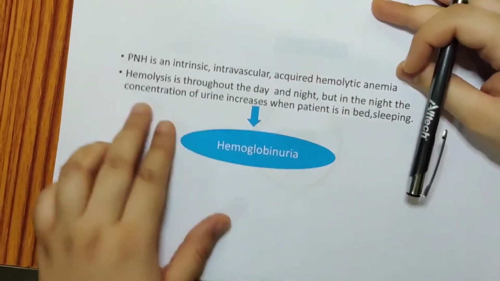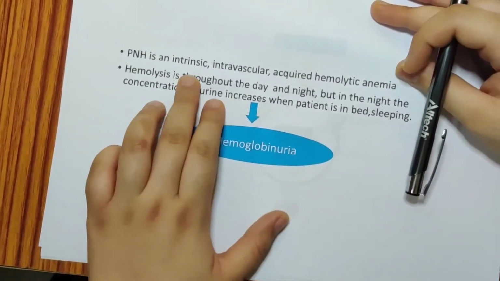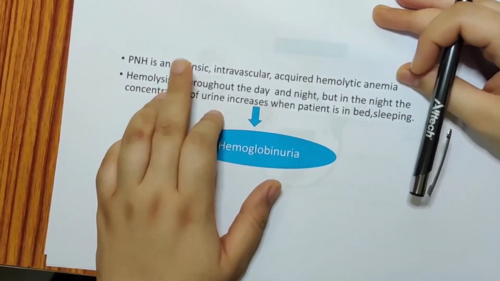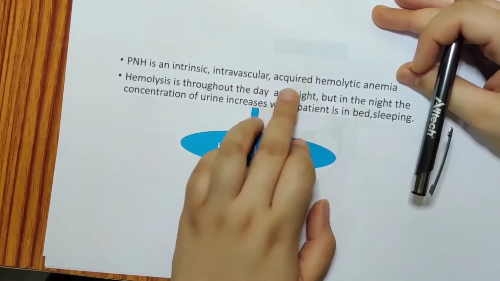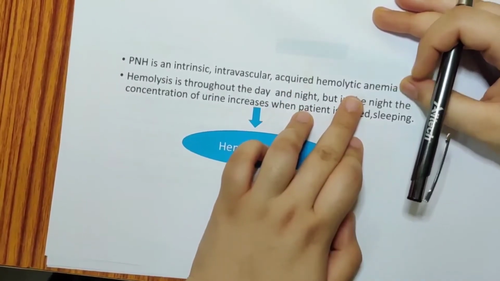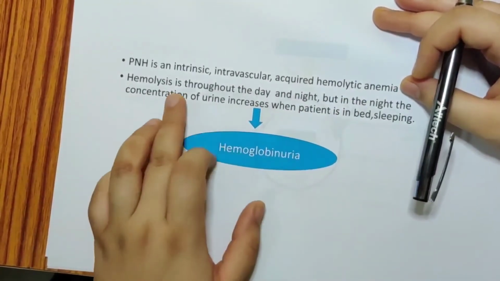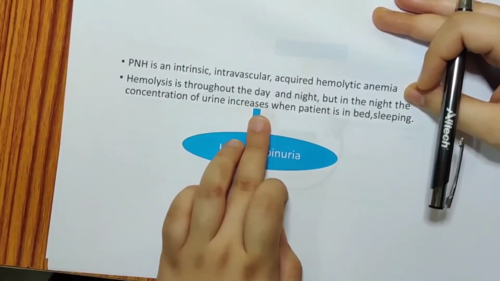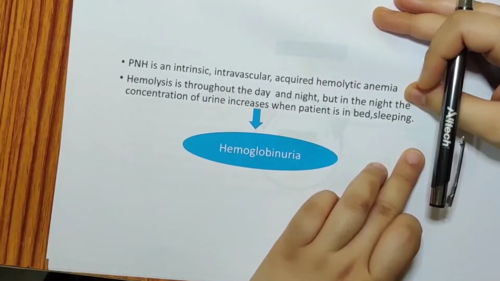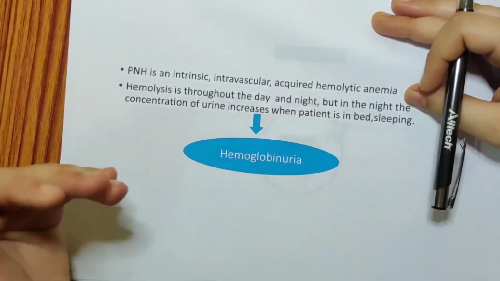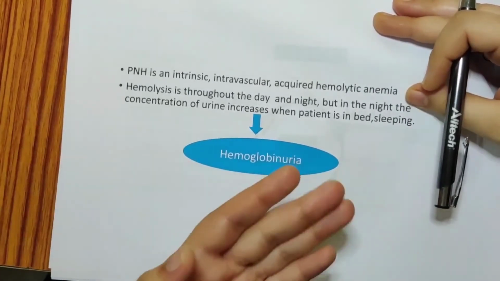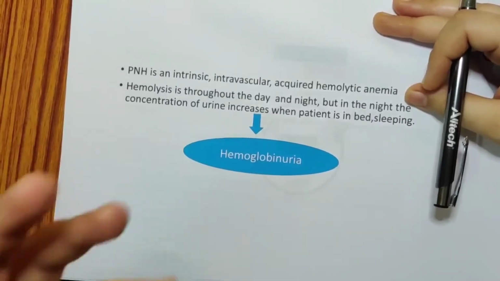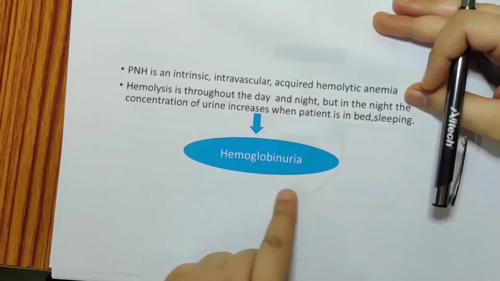Now, paroxysmal nocturnal hemoglobinuria is an intrinsic intravascular acquired hemolytic anemia. Intrinsic means within the body, intravascular means within the vessels, acquired means after birth, and it is a type of hemolytic anemia. Hemolysis happens throughout the day and night, but at night the concentration of urine increases when the patient is in bed sleeping. When you go to bed, you don't urinate frequently. You sleep throughout, and in the morning you empty your bladder. In that concentrated urine, the blood also gets concentrated, hence the hemoglobinuria occurs.